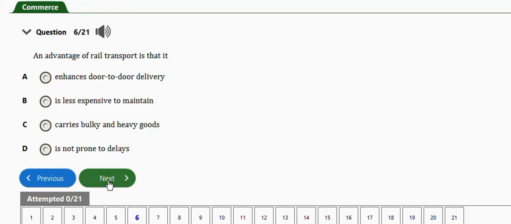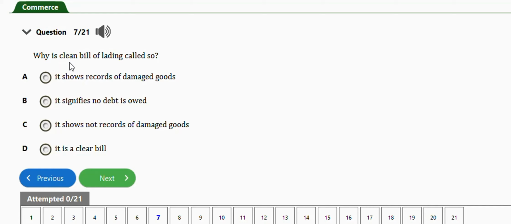Next question is one. It says why is a clean bill of lading called so? It shows records of damaged goods. No. It signifies no debt is owed. No. It shows no records of damaged goods. Yes, option C.